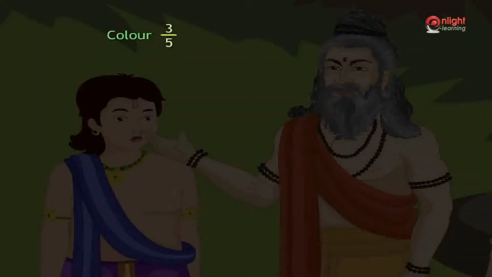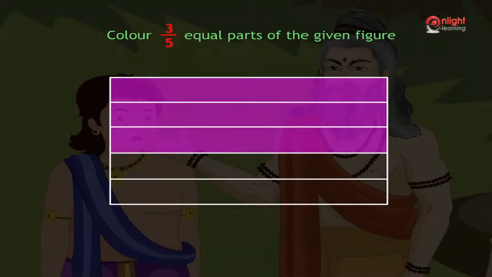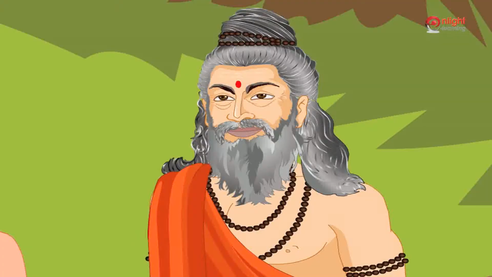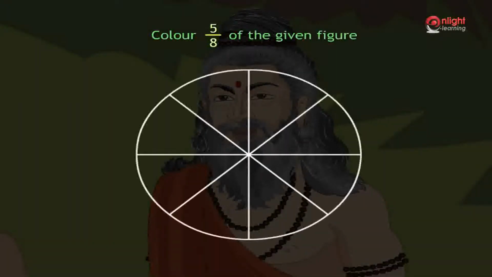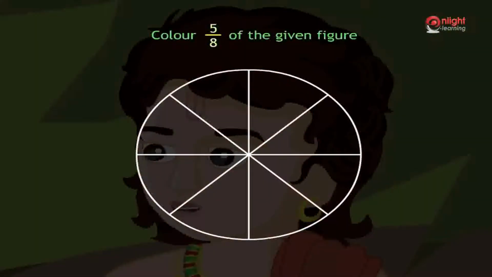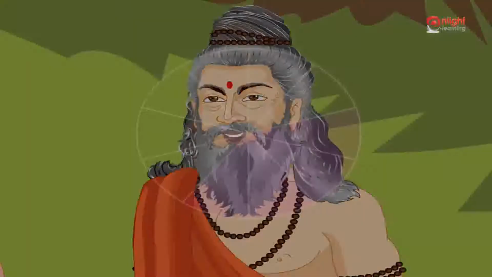Color 3 by 5 equal parts of the given figure. The whole part of the given figure is divided into 5 equal parts. So, to represent 3 by 5, we have to color 3 parts out of 5 parts of the given figure. Now Arjun, come and color 5 by 8 of the given figure. The whole circle is divided into 8 equal parts. To shade 5 by 8 of it, we need to shade 5 parts out of 8 parts. Good.